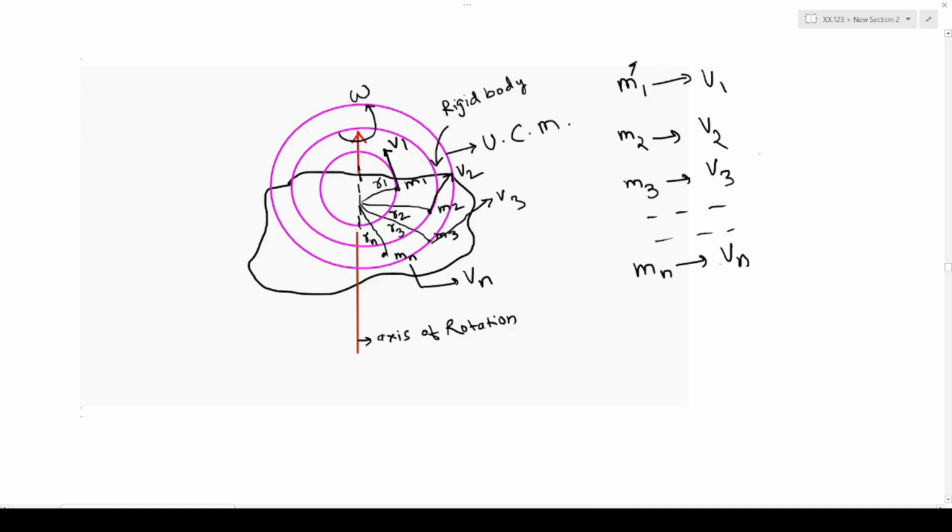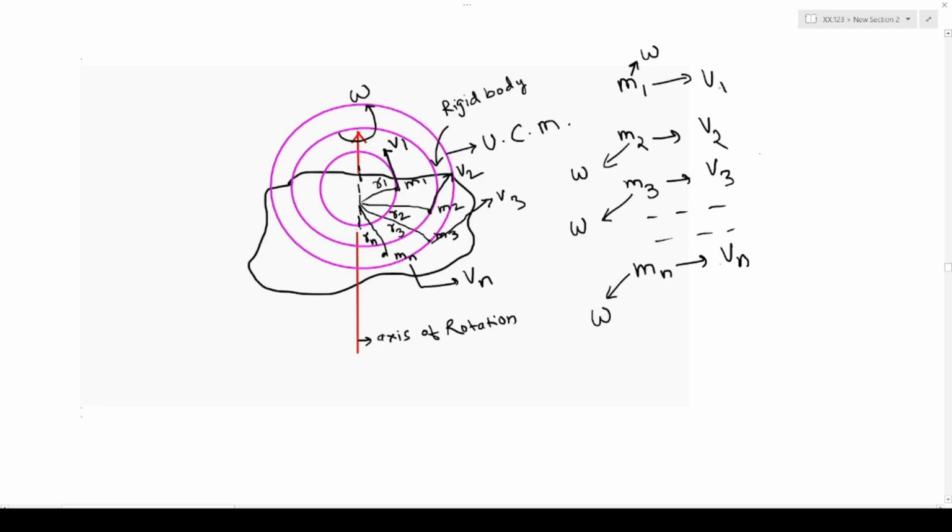That means the angular velocity of m1 is omega, the angular velocity of m2 is as well omega, and the angular velocity of the third particle is also omega, and so on. The angular velocity of the particle mn will also remain omega. So the angular velocity is not changing, only the linear velocity is changing.